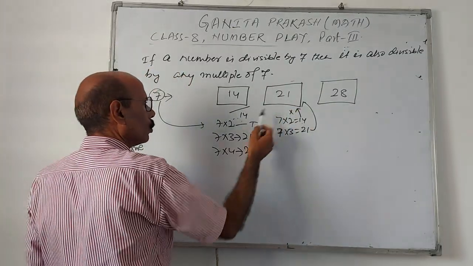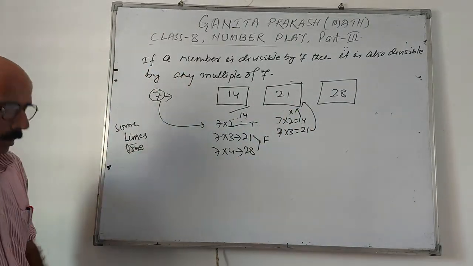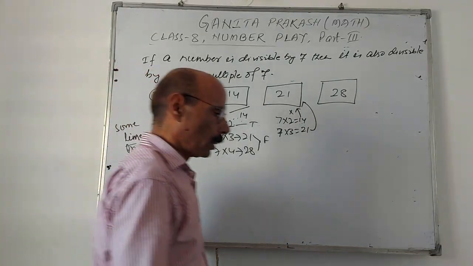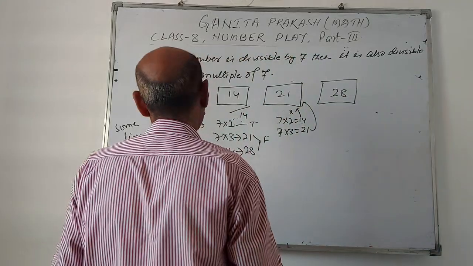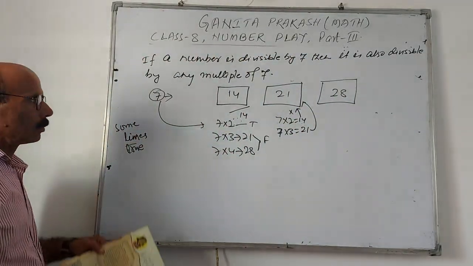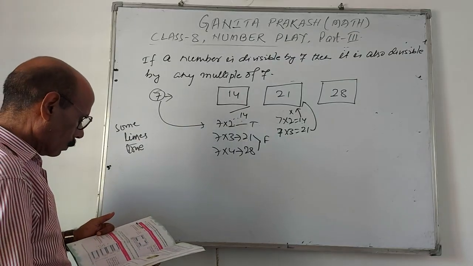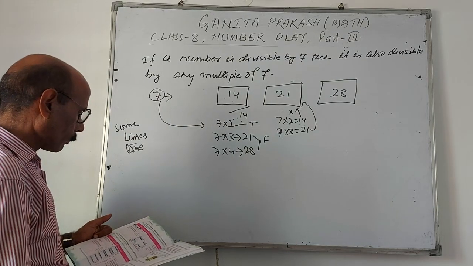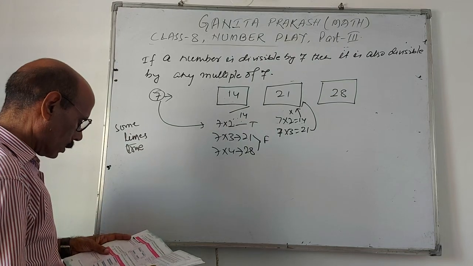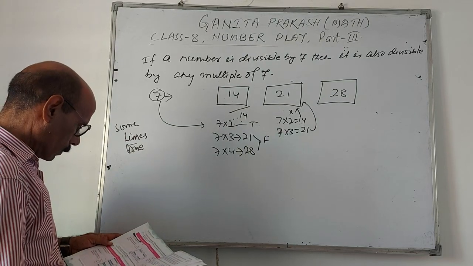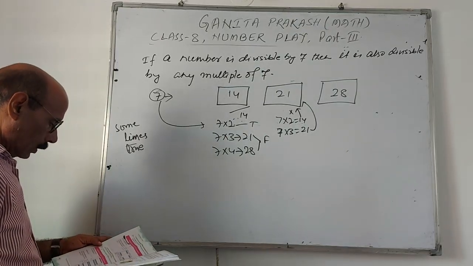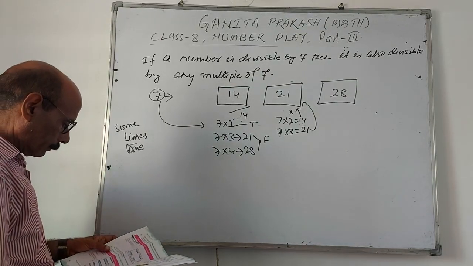With examples we have learned this is sometimes true, not always correct. If you want to prove this by an algebraic expression, see last page number 120. With an algebraic expression you can prove it.